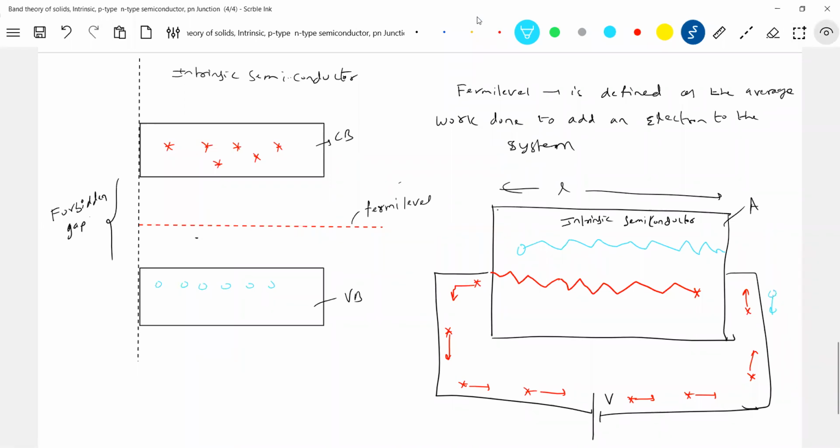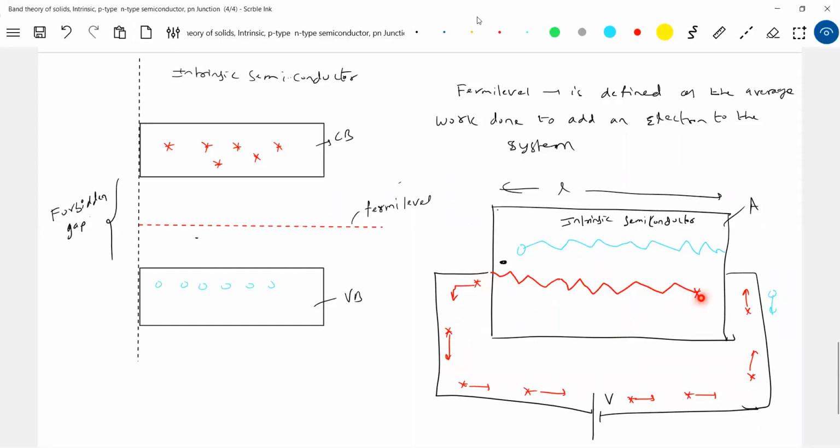Suppose this particular valence electron is there. You look at it in terms of the valence electron. What will the positive terminal do? Along with the free electron, it will also pull this valence electron. So why are you showing current due to both? If it were a conductor, there is no question of holes. Only free electrons would move in the conductor.